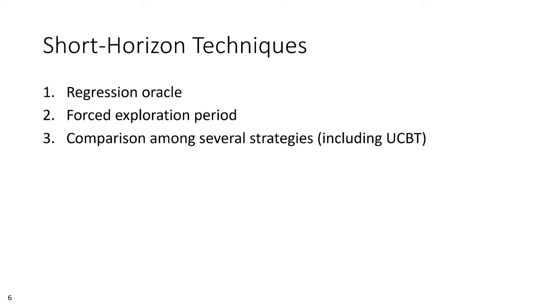Our empirical results show that all three ideas can help significantly in the short horizon scenario. Although our best performing strategies were variants of Epsilon family strategies incorporating ideas from 1 and 2, we did find that UCBT compares favorably to UCB1 when the exploration constant is not properly tuned.